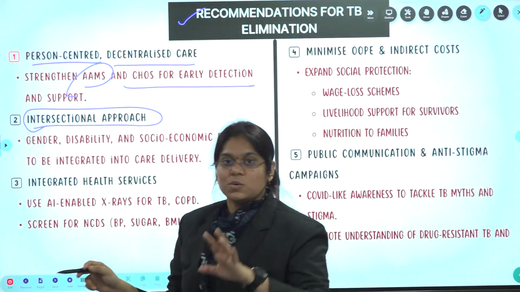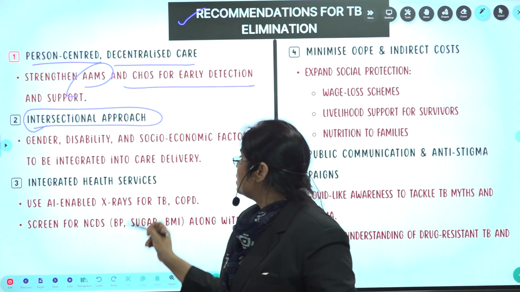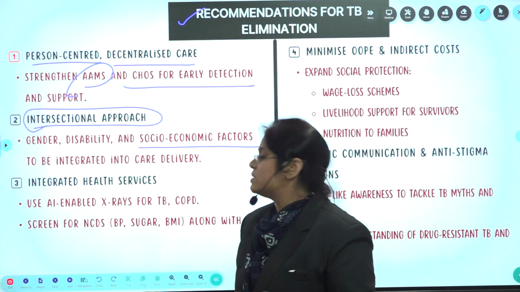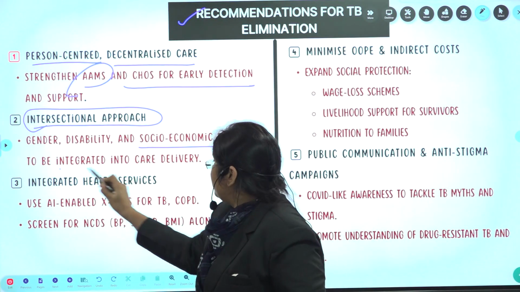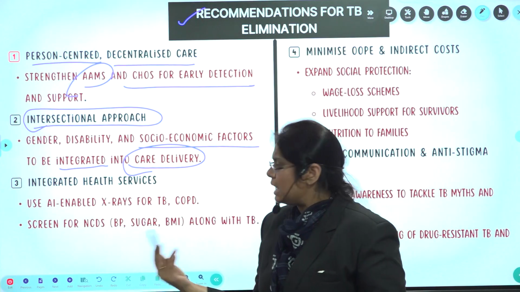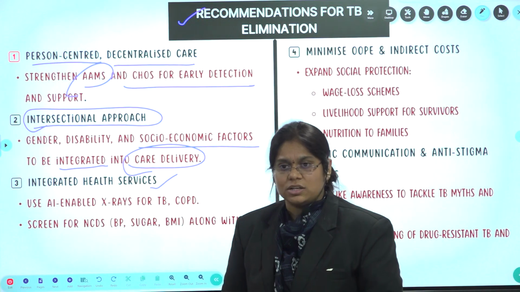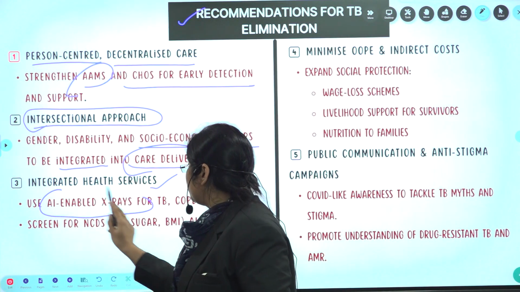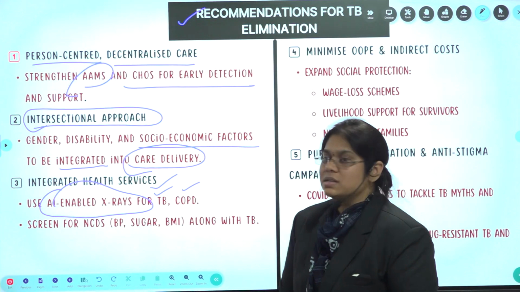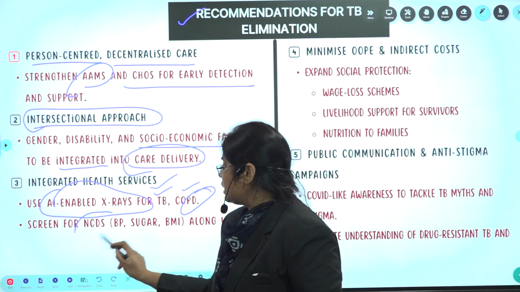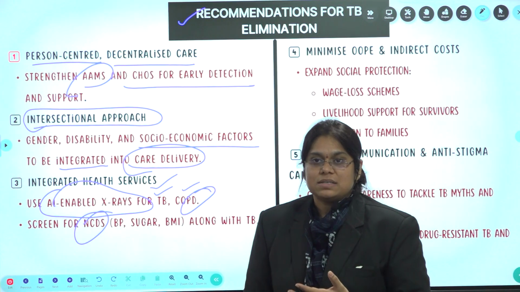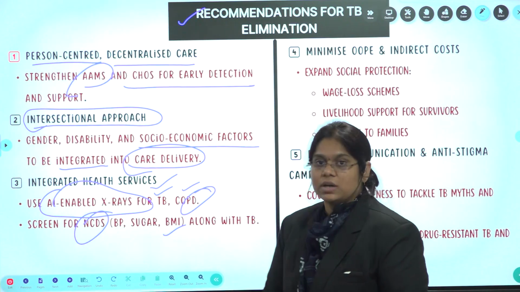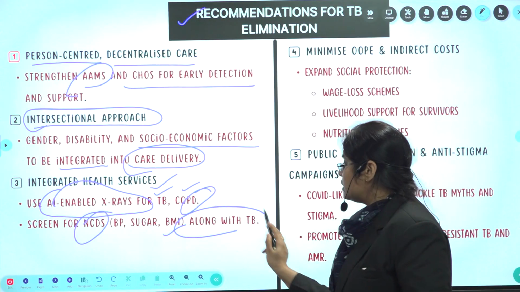Next, an intersectional approach, that is no gender bias, no disability bias, and no socioeconomic bias. Everyone is equal, so please check if you have any problems. Don't hesitate, and integrate health services into care delivery. Now everything is technology driven and detection will be very easy. So it is integrated with AI enabled X-rays for TB and also COPD, that is pulmonary diseases. You also have to screen for NCDs, that is non-communicable diseases, like sugar levels, BP levels, and also body BMI, body mass index, along with the TB, right?